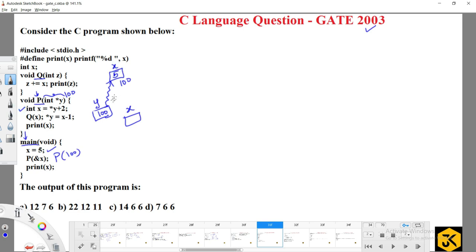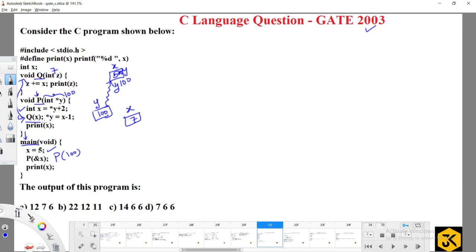And star y means I am waiting outside. If I have star y, you will get the value 5. So 5 plus 2 is 7, that will be updated in the local variable x. Immediately my control will move to the next statement, that is q of x, meaning that I am going to call the q function by passing the x value. So here the x value is 7.